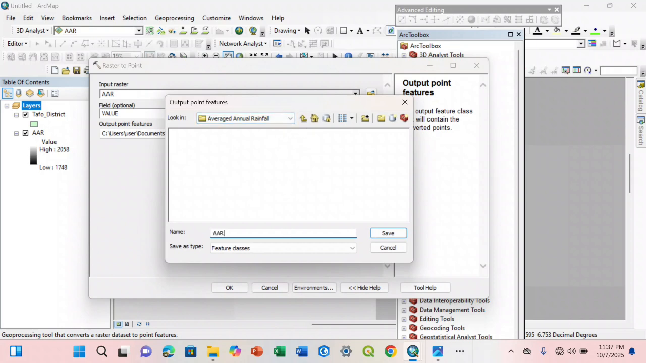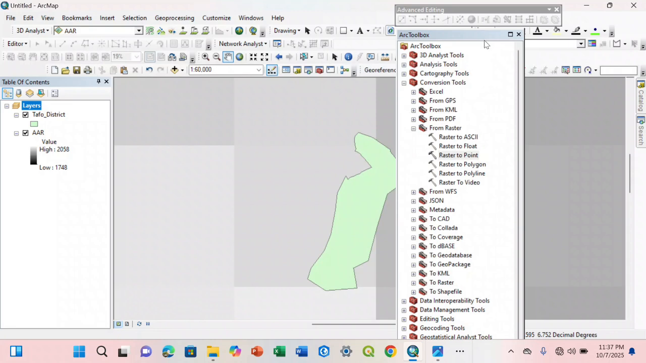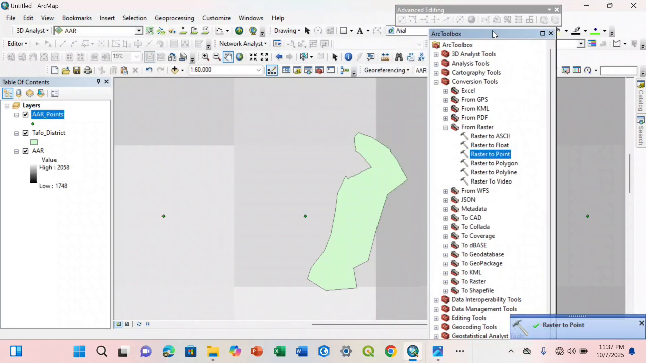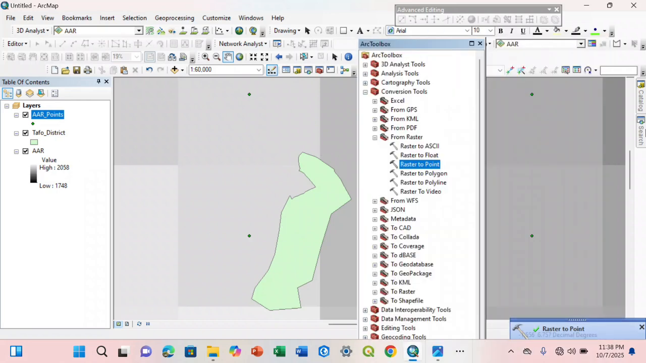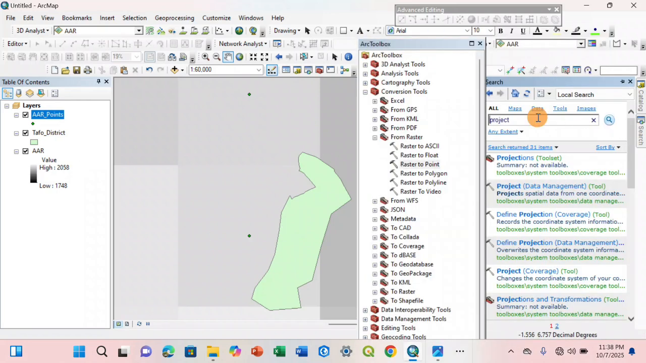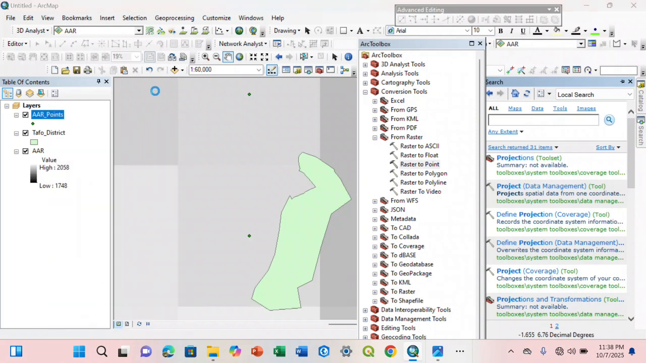Average annual rainfall underscore points. Then I'll save it. Then okay. They have been converted to points. Have you seen that? Now that they've been converted to points, we need to convert the points to a projected coordinate system point. If you right click and you go to properties,